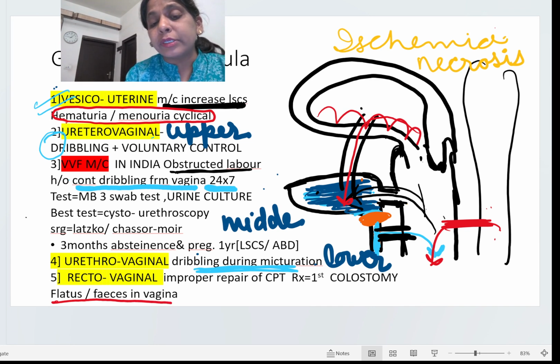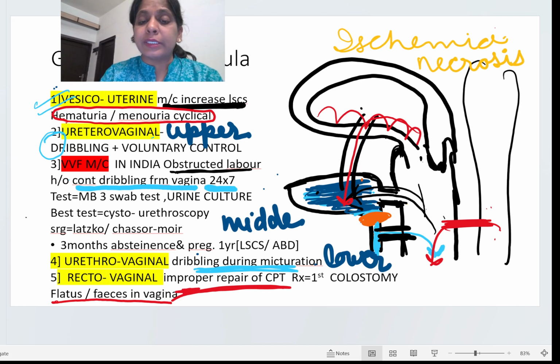And the reason for this is improper repair of a complete perineal tear. You all know in a complete perineal tear, the rectum also gets torn. So if the surgeon has not properly repaired that complete perineal tear, then there will be formation of a rectovaginal fistula.